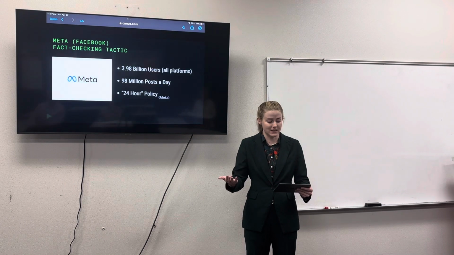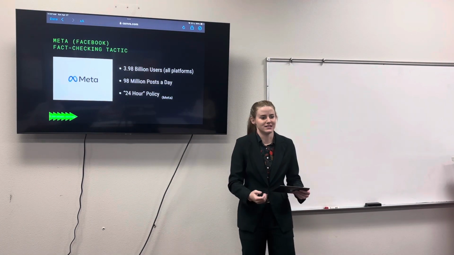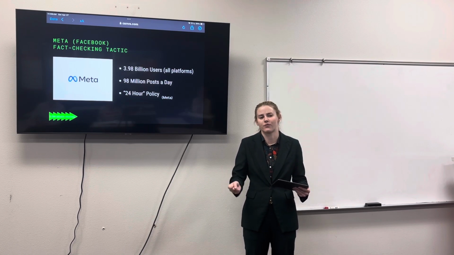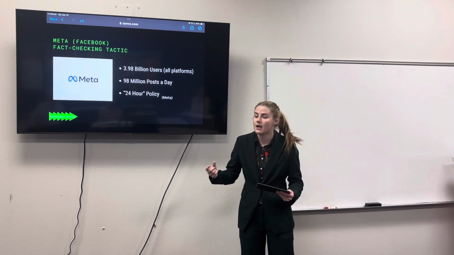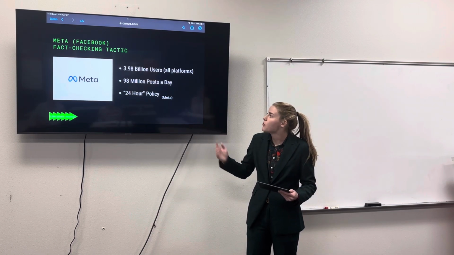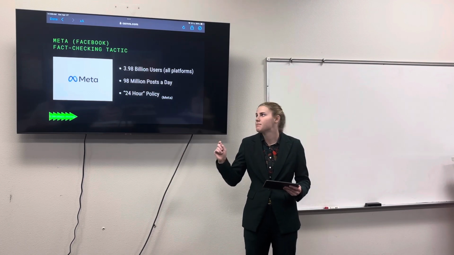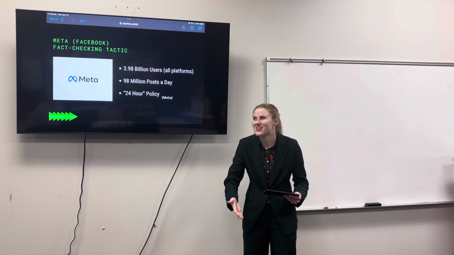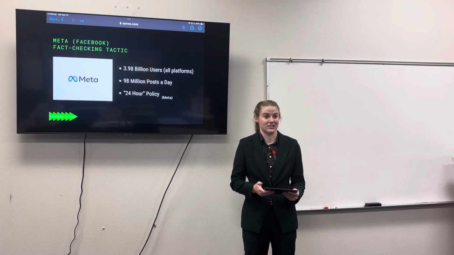On a completely different scope, we're going to look at Meta, Facebook, and its fact-checking tactic. Meta is basically the parent company over Facebook, Instagram, Messenger, and WhatsApp, but we're going to be focusing on their forum-based apps, Instagram and Facebook. Of those two apps, we have 3.98 billion users, and 98 million posts are posted a day on both platforms. You're probably wondering, how do they fact-check every single thing? And the answer is they don't.